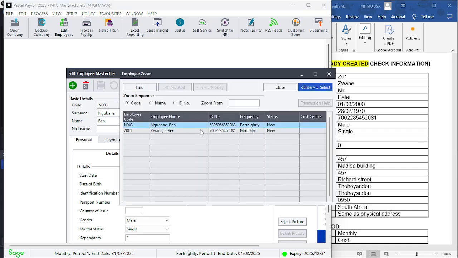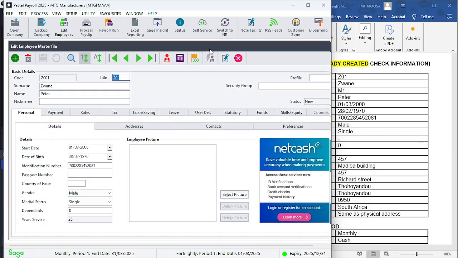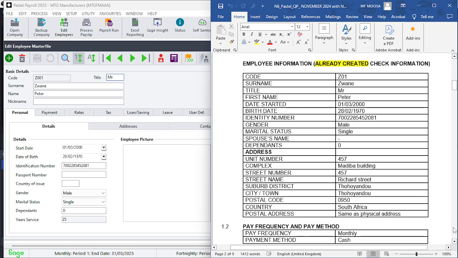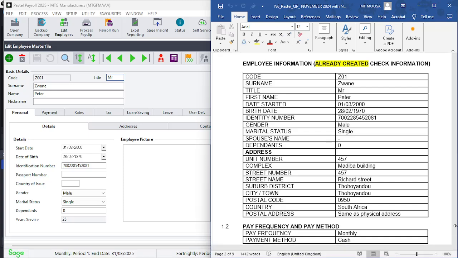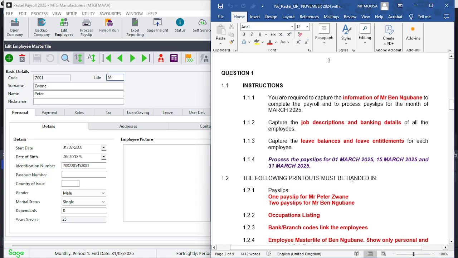what you need to remember is that there will be amendments, there will be changes, there will be additions that will be made from your question paper that you need to be aware of. So, for example, let's look at this question paper. We have Mr. Swane here, and you'll notice it's been captured. So we go down, and you're going to find that there's some information about it here.